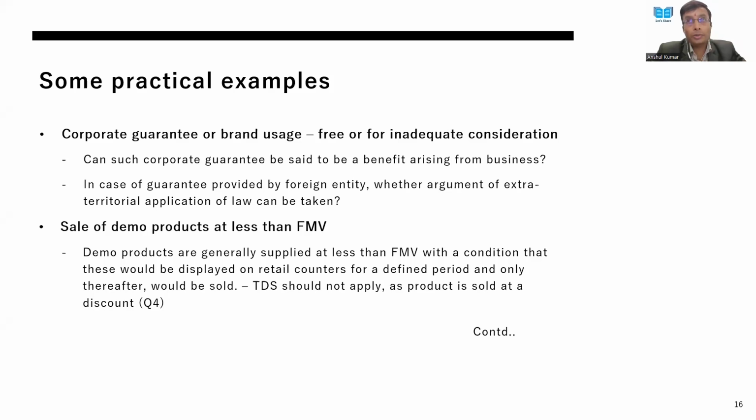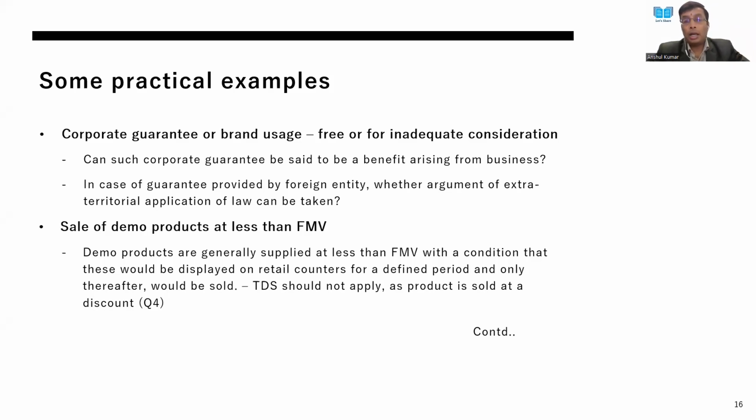If you would also recall, there is an explanation which has been inserted in section 195, which says that provisions of section 195 will be deemed applicable on non-residents also. So wherever the statute wants to make these provisions applicable on non-residents, it has to specifically provide in the law.